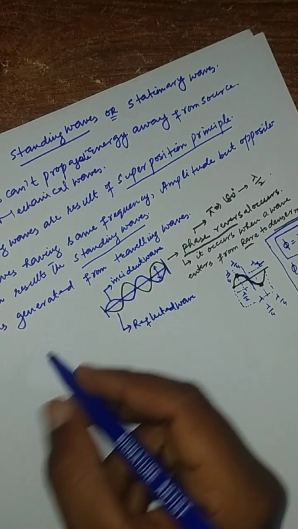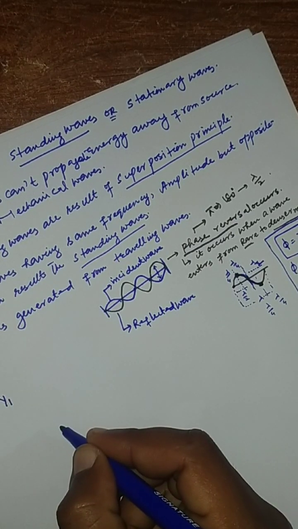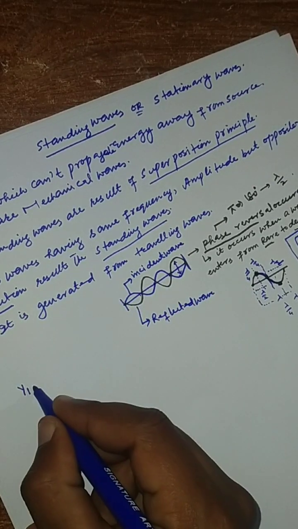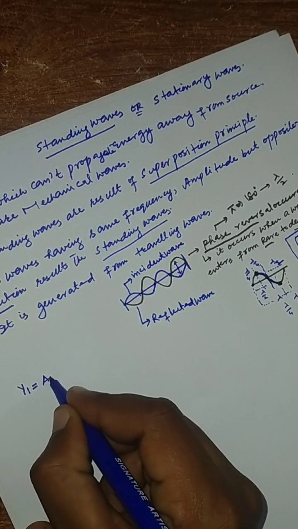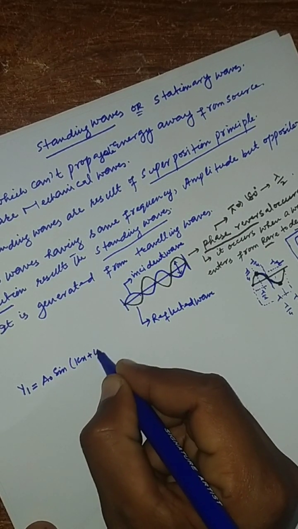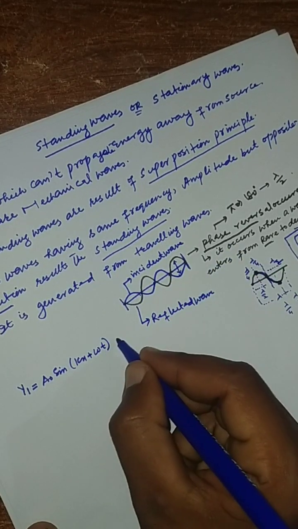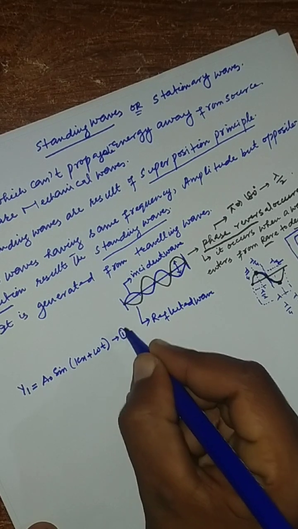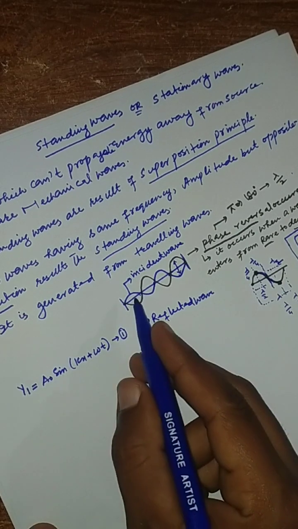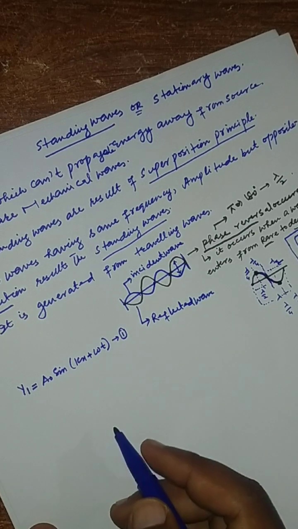Let's say an incident wave has amplitude A, and y1 is the incident wave, y1 equals A sin(kx plus omega t) because it is moving towards the right. Let's say this is equation 1. This is the incident wave which hits this barrier.